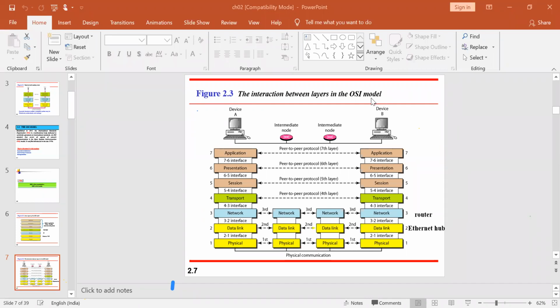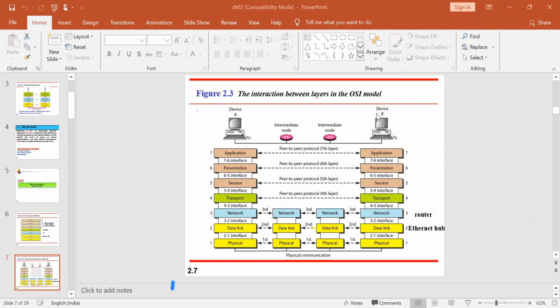Device B is the receiver or the server, we'll say. Why is device A called the client? It is very simple. It is in the transmission mode. It is transmitting the data. So it is in the asking mode. This is what I want. The initial part of the communication will come from device A. So that's why I pointed out device A as my initial node or the client node.